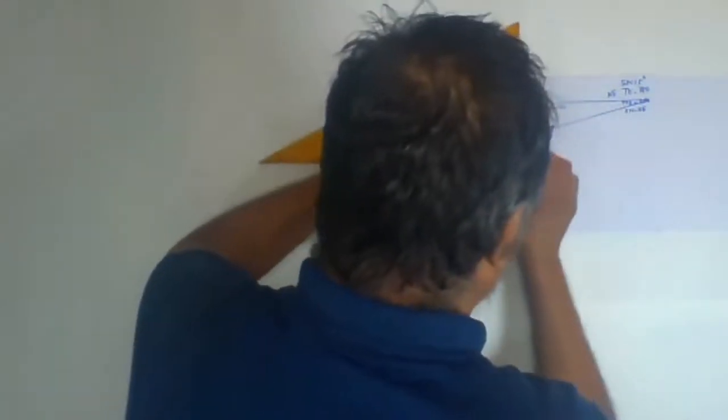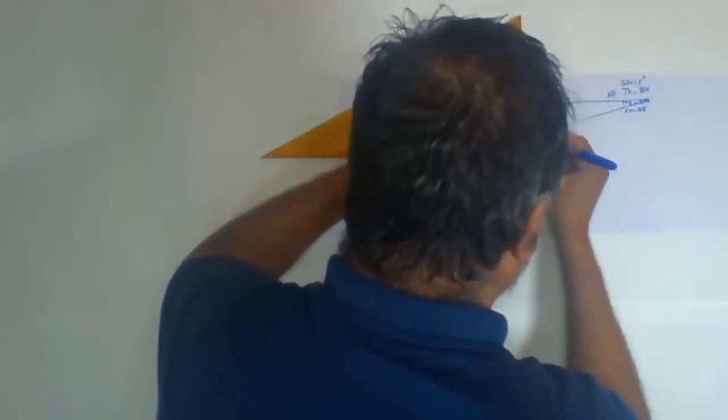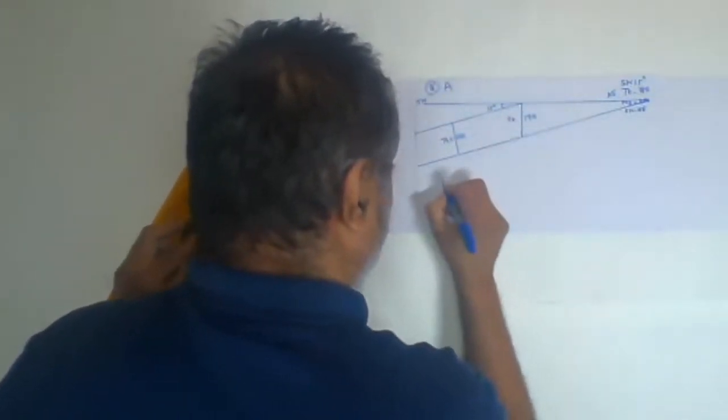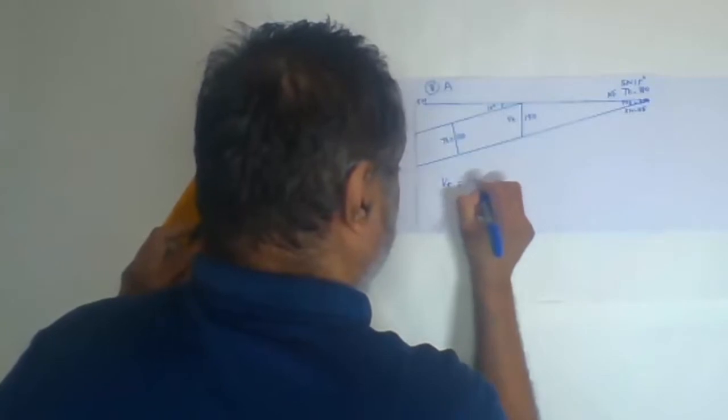Measure this point. 1 centimeter, 1.5, 1.9. This is the VT. So we got the first answer. VT is 190 meters.